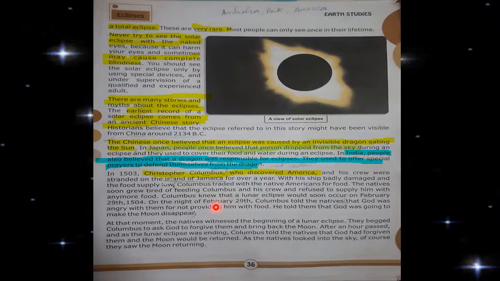They did not believe him at first, and then the lunar eclipse happened and the moon disappeared. They thought that Columbus was right, and they again started providing food. This was the story, which you can review from your book, and you can take help from your previous lectures as well.